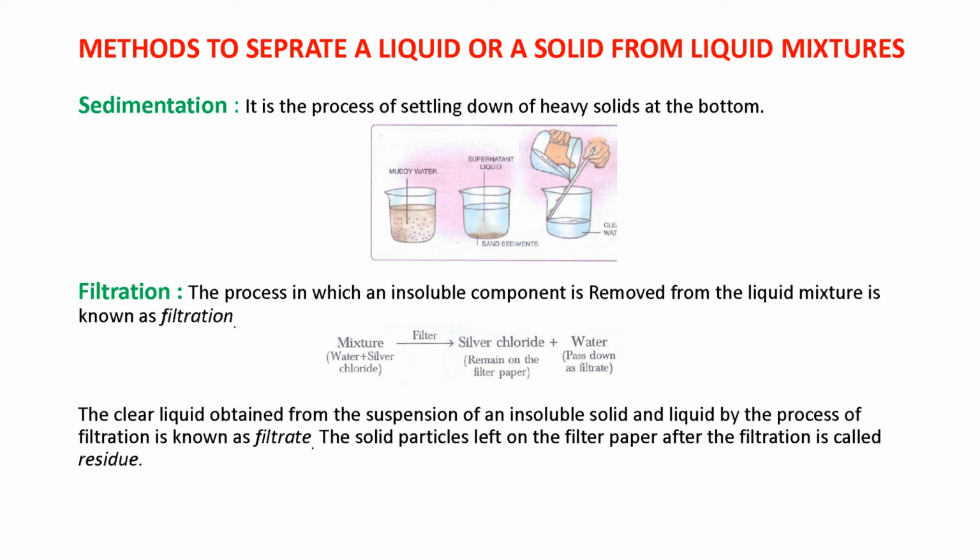The solid part which remains on the filter paper we call the residue, and the clear water which is separated from the solution we call the filtrate. The clear liquid obtained from a suspension of insoluble solid and liquid by the process of filtration is known as the filtrate, and the solid particles left on the filter paper after filtration are called the residue. So there are two new terms, residue and filtrate. The solid part that remains on the filter paper is the residue, and the clear solution we get after filtration is the filtrate.